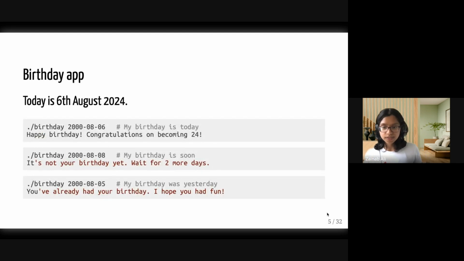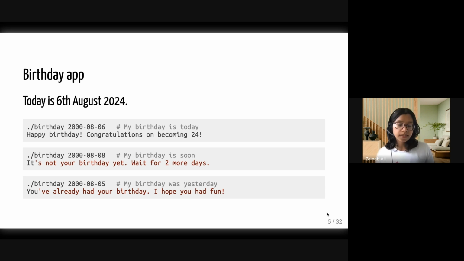Okay, so I said, let's start with the concrete app. So this is it. I've written a program. It is a Rust program, and it's called Birthday. And what it does is that it prints out a message which congratulates us on our birthday.